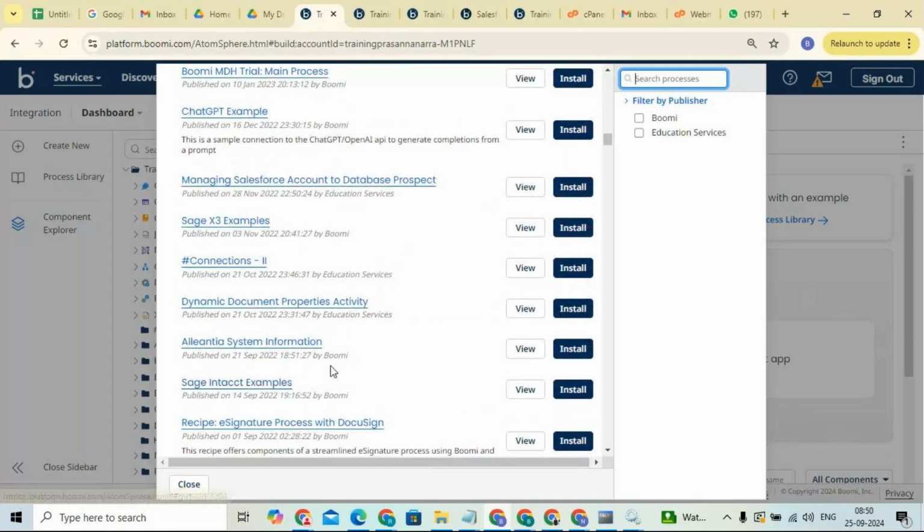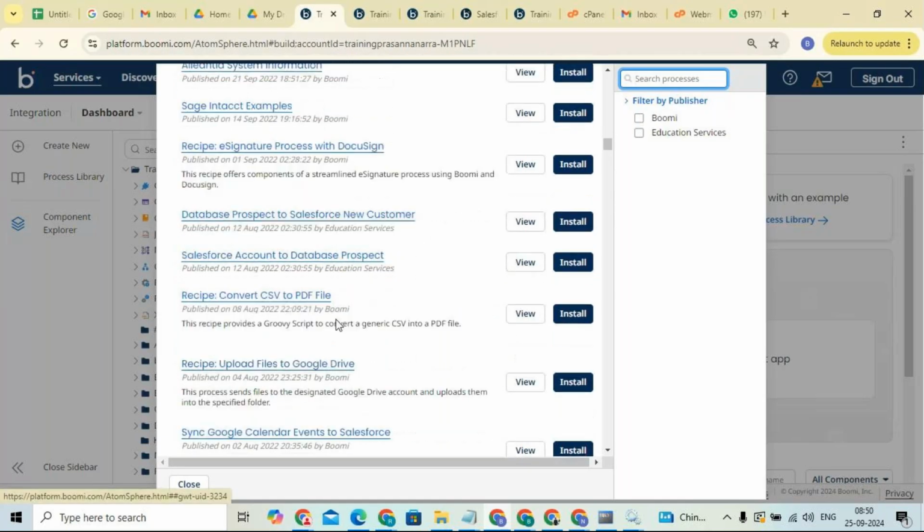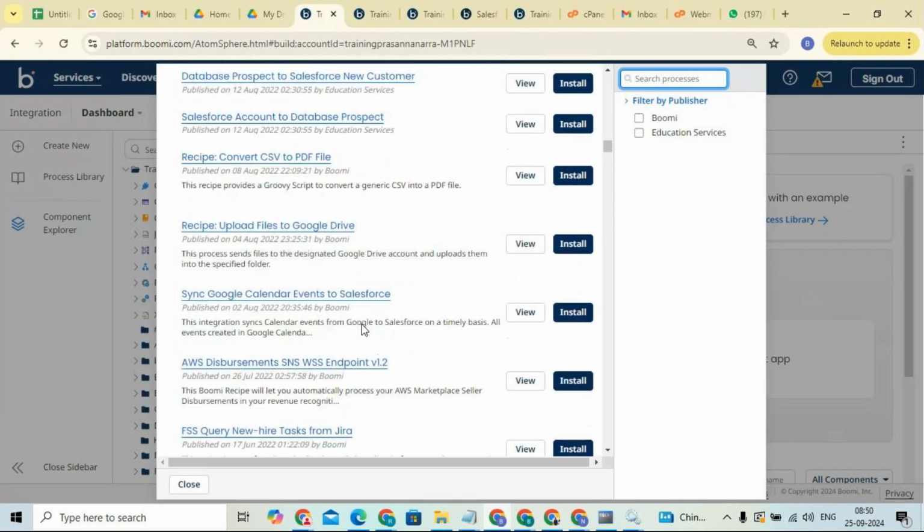For example, here you can see published by Education Services, published by Boomi, and published by DocuSign. See here, e-signature and DocuSign, right? Education Services, right? Likewise, we have different things.